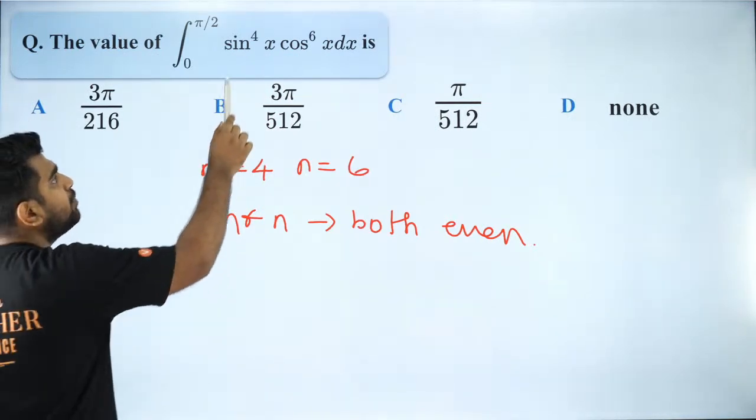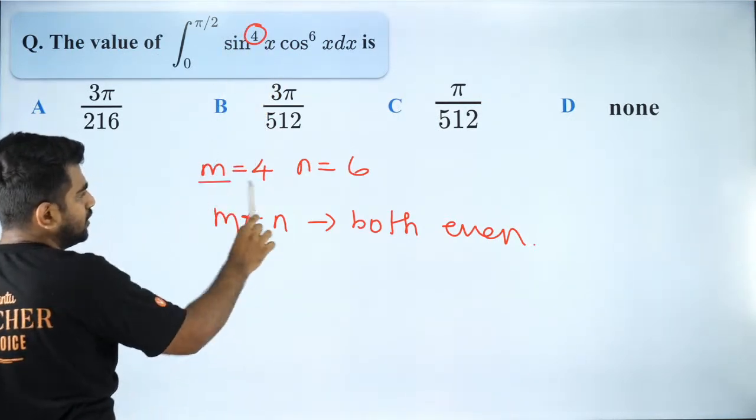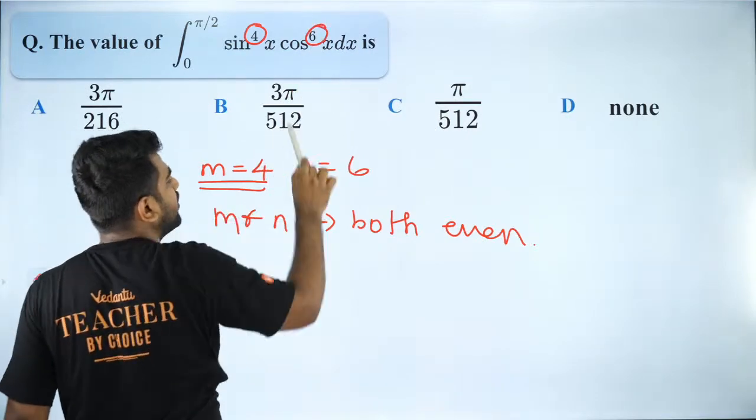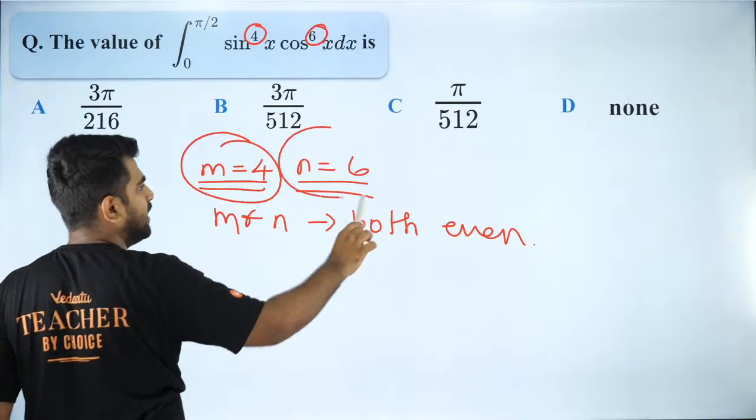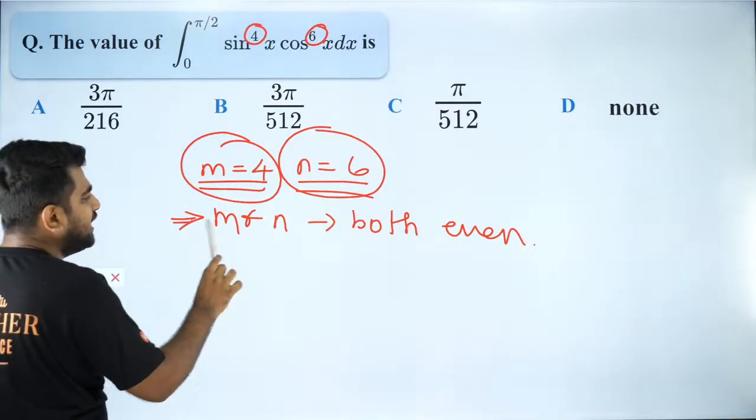So Amrendra, m is nothing but the power of sin x and n is nothing but the power of cos x. First you need to find out what is m, what is n, and check if both of them are even.